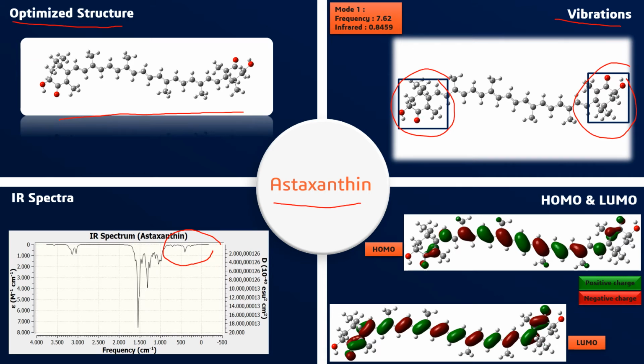And what is the fingerprint area? Well, the fingerprint area is an area of the spectra that confirms the metal ions can bind to the astaxanthin itself. So here, because astaxanthin is in initial state, there is no absorbance here, still in the lowest part of the value in the IR spectra. And after that, we got the HOMO and LUMO pattern of astaxanthin in initial state. We can see that in astaxanthin in initial state, the positive charge and negative charge of HOMO and LUMO only happen in the backbone area.